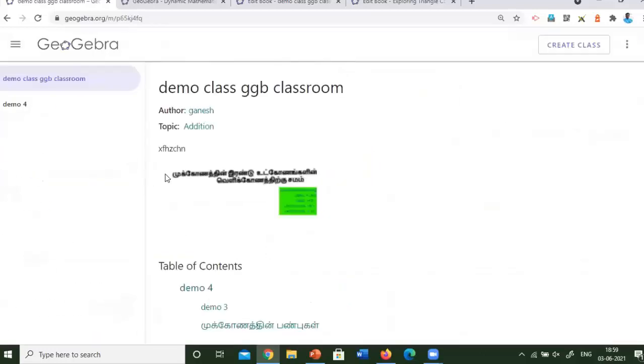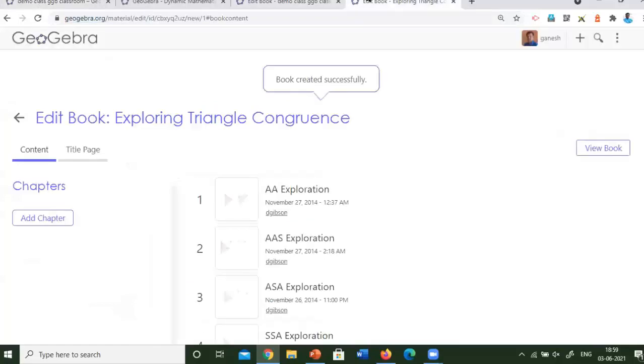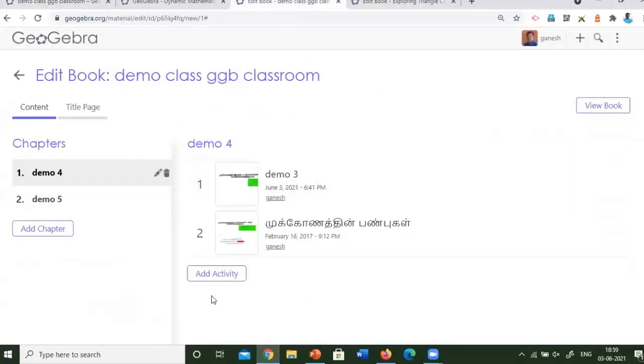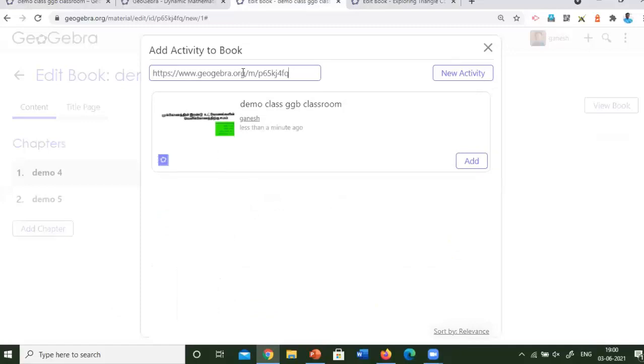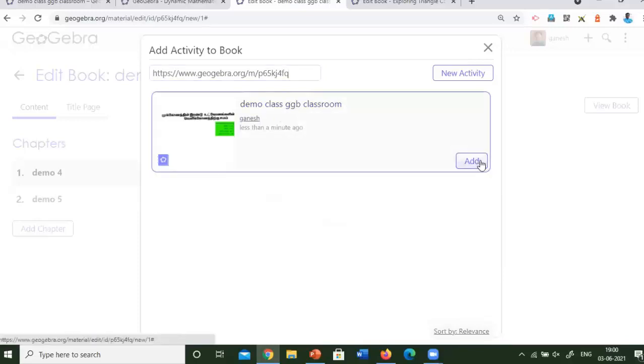Then click and open the resource, copy the URL, and then in the book, in the edit book option, click on add activity. In the search box, paste the URL we have already copied. You can see here the demo class GGB classroom is added. Now I just click add.